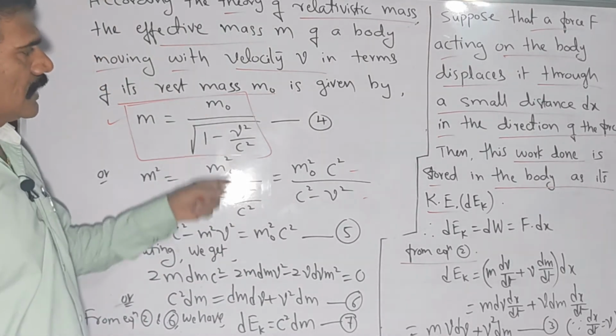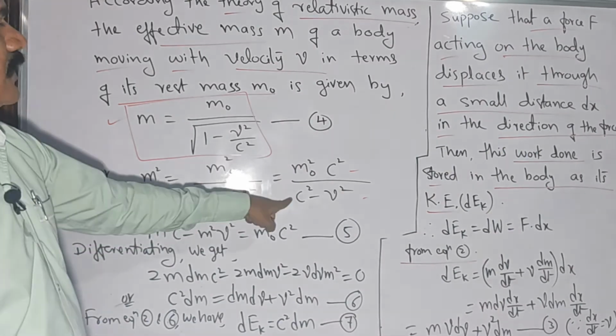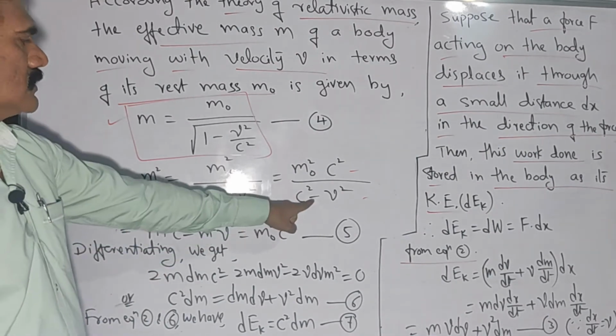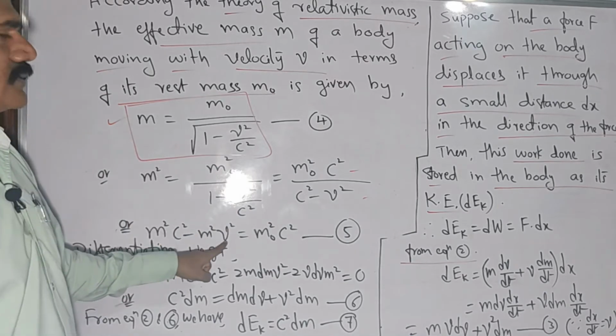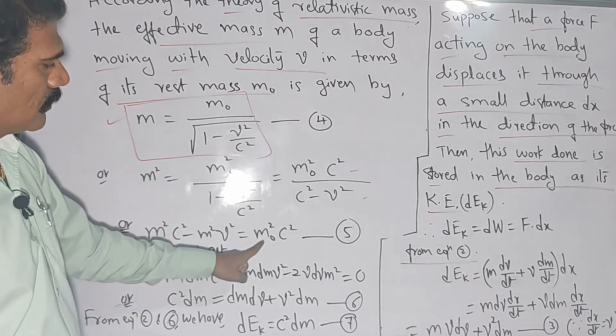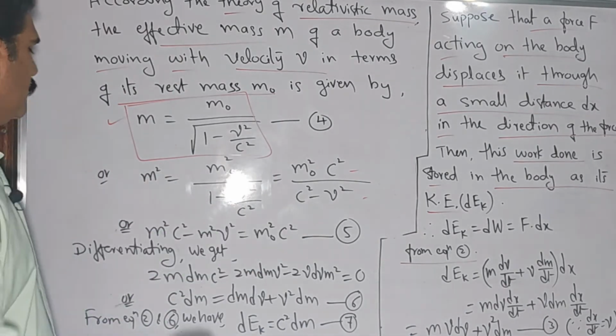This is just a rearrangement of the above equation. Now by cross multiplication what can you write here? m square into c square minus m square into v square on the left hand side. Similarly, on the right hand side we are left with only m naught square into c square. Take it as equation 5.